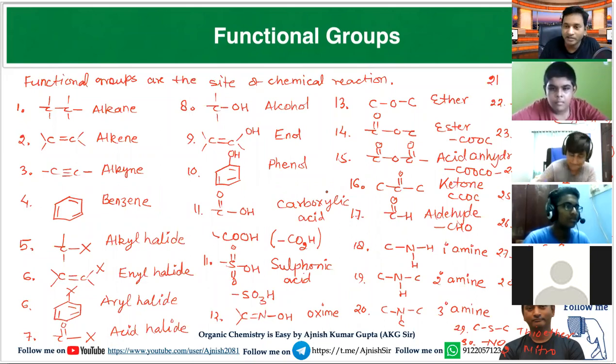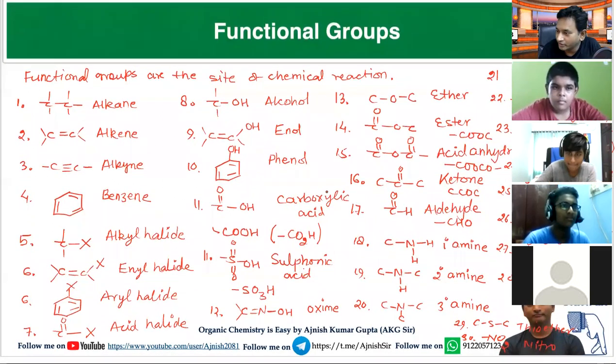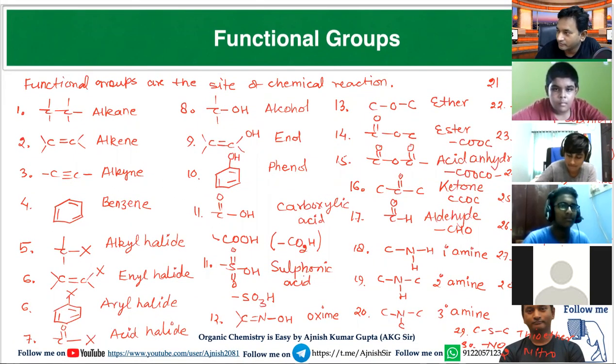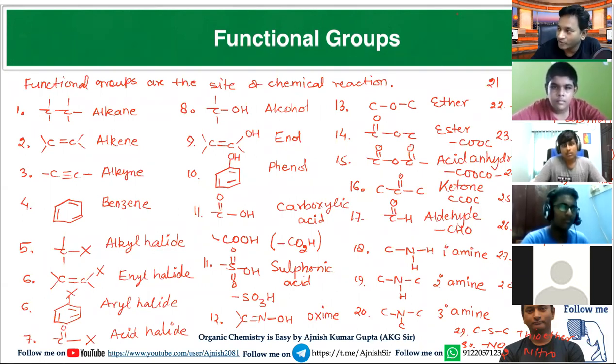Sir, one doubt. Yeah, tell me. In the 23rd, nitrogen shares 4 electrons. Yes, nitrogen has electrons, and so this gives a coordinate bond. Have you heard about the coordinate bond? Nitrogen gives its electrons to the carbon, and the bond will be like this. This is called a coordinate bond. A coordinate bond is also a type of sigma bond. That's why I mentioned it like that.